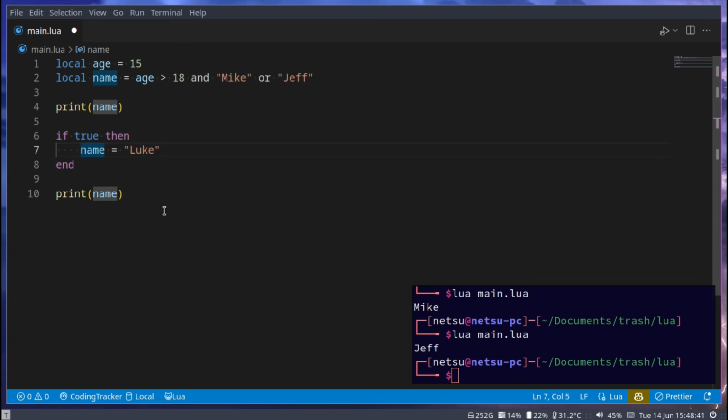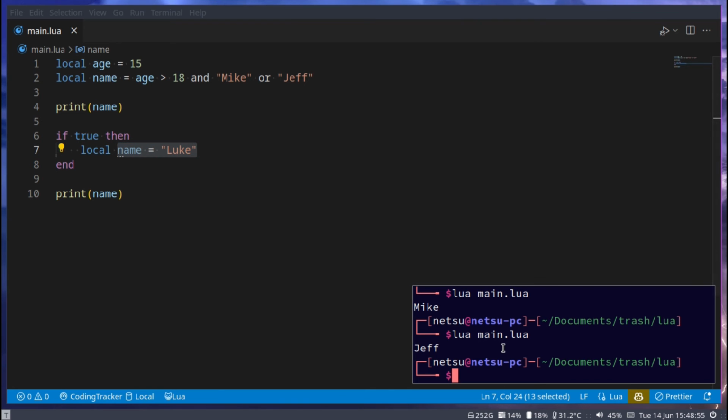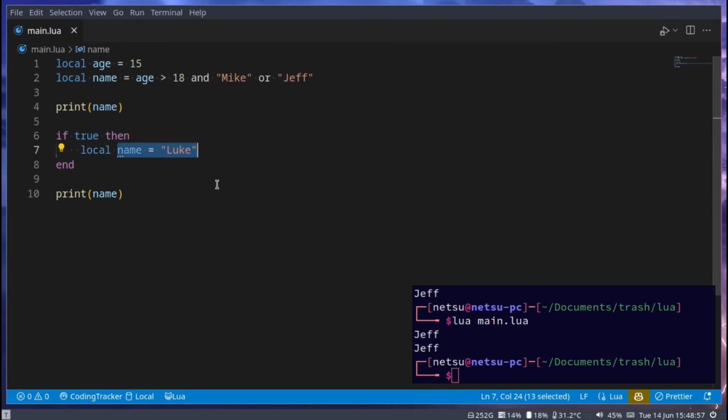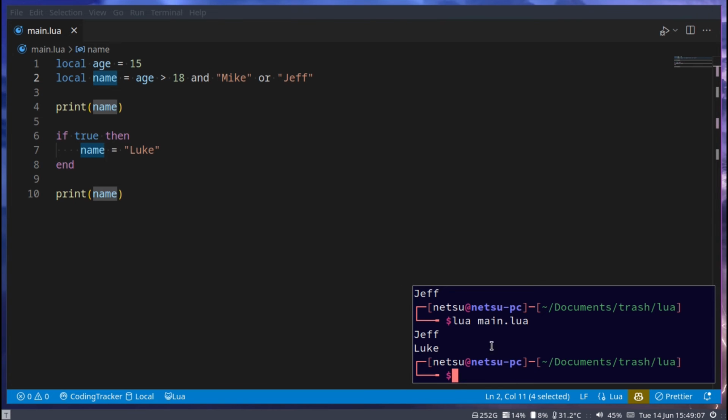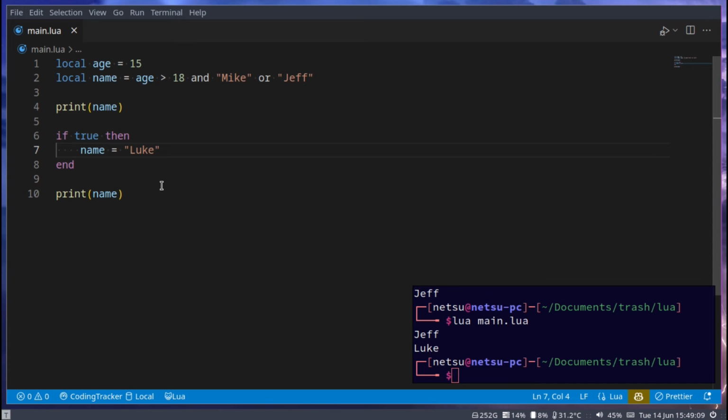However, take note, if you were to say local name here, it will recreate this name variable. And it will be scoped between this. So it will be scoped here. Meaning we can't use this name here. So if we were to print out name here, we'll get Jeff. If we remove this local, then it will try and access this name here. And we get Luke. So take note, when you declare a variable, you're using local. So local, and this will declare a new variable. And it will locally scope it. So it's only allowed in its current scope.